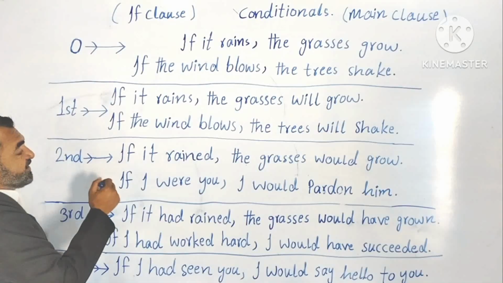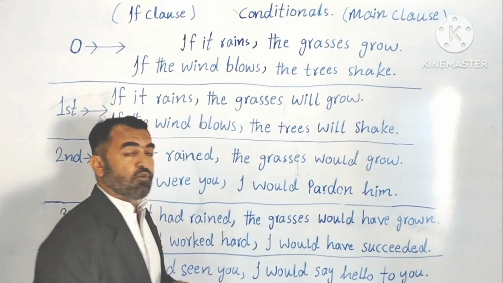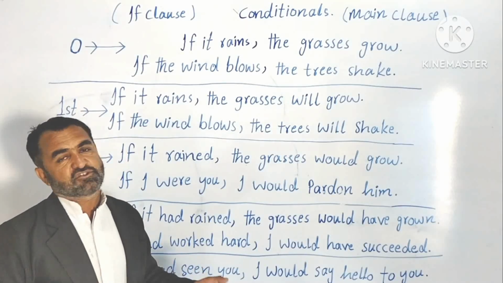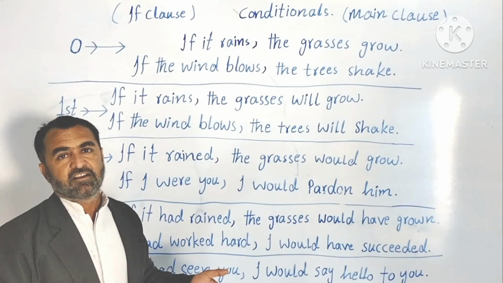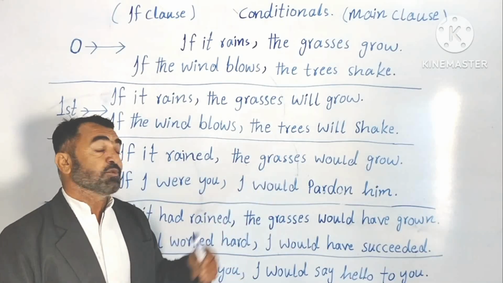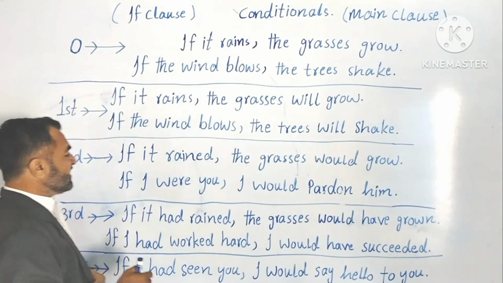If it rained, the grasses would grow. But unfortunately, it didn't rain. That's why we missed the opportunity to see the grasses growing. Understood? Look at the second example.